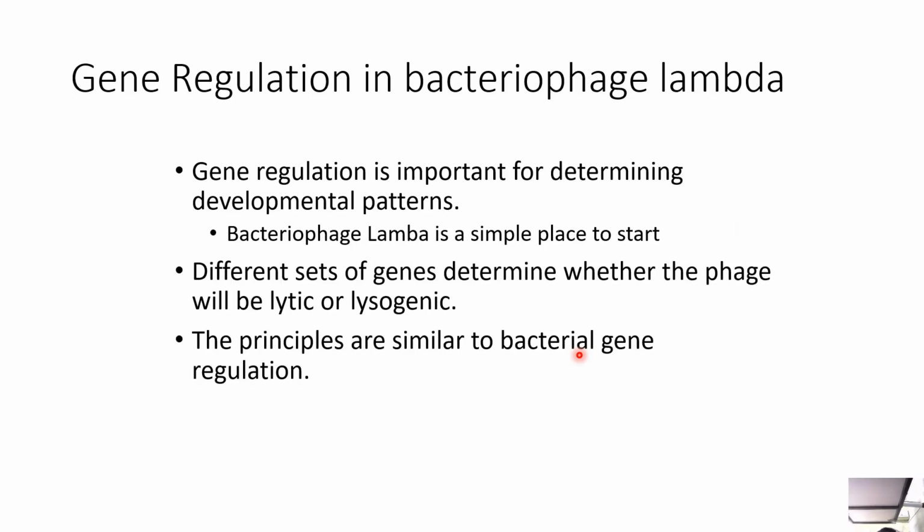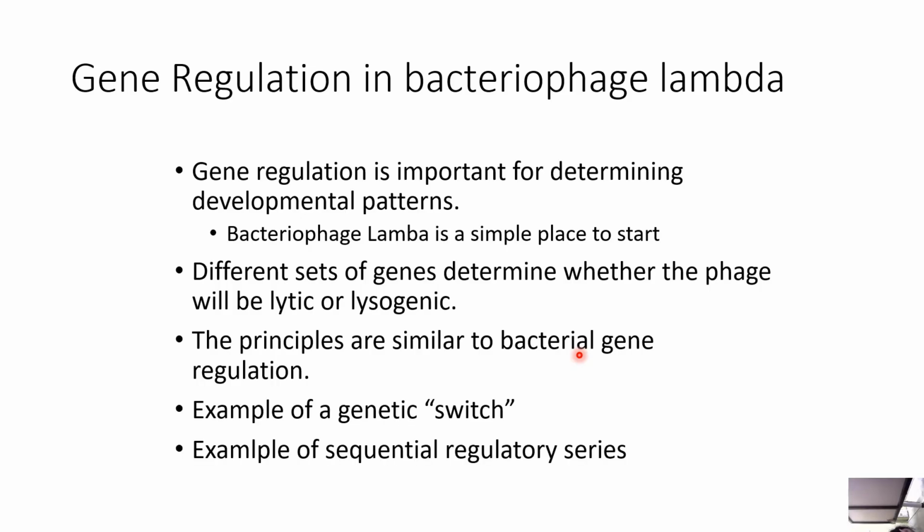Gene regulation is important for determining developmental patterns. Like bacteriophage lambda is a simple place to start. So different sets of genes determine whether the phage will be lytic or lysogenic. The principles are similar to bacterial gene regulation. Example of genetic switch, example of sequential regulatory series.